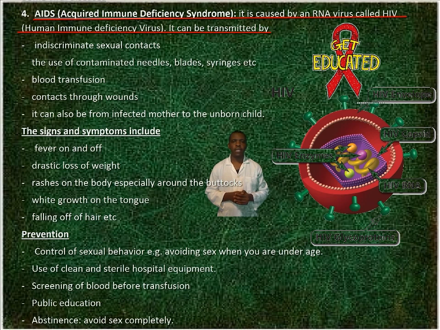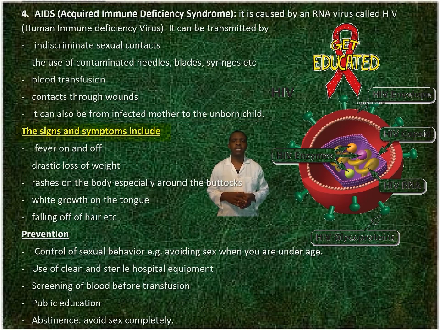4. AIDS, that is, acquired immune deficiency syndrome. It is caused by an RNA virus called HIV, that is, human immunodeficiency virus. It can be transmitted by indiscriminate sexual contacts, the use of contaminated needles, blades, syringes, etc., by blood transfusion, contact through wounds. It can also pass from an infected mother to the unborn child.